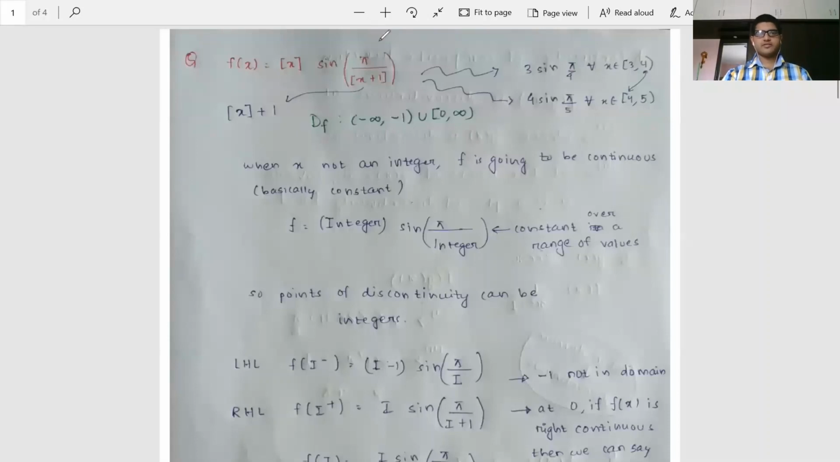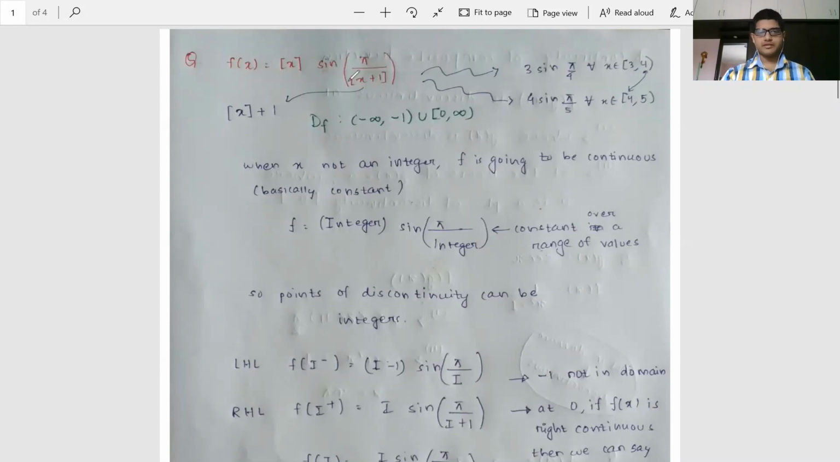Okay, so let us start with a very wonderful question this time. This is the last lecture for the continuity chapter. The question is: f(x) is given as [x] sin(π/[x+1]). This you can write as [x] sin(π/([x]+1)). We know that, that's a property of the greatest integer function.